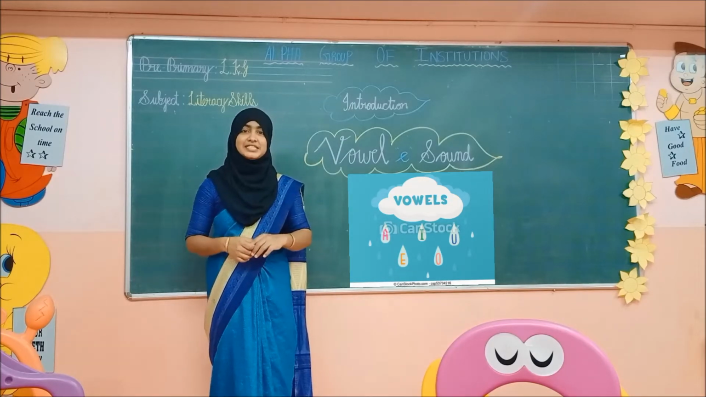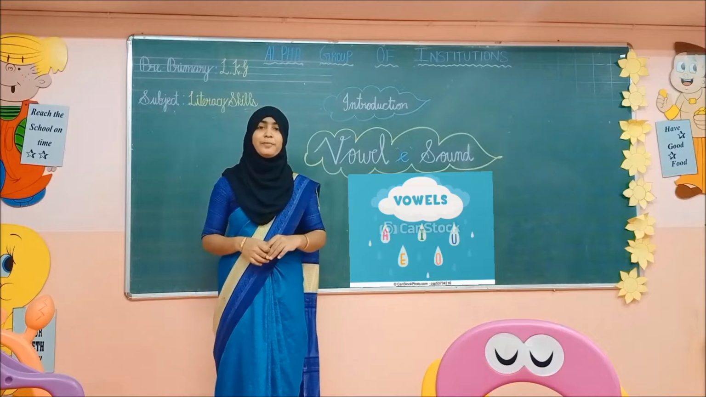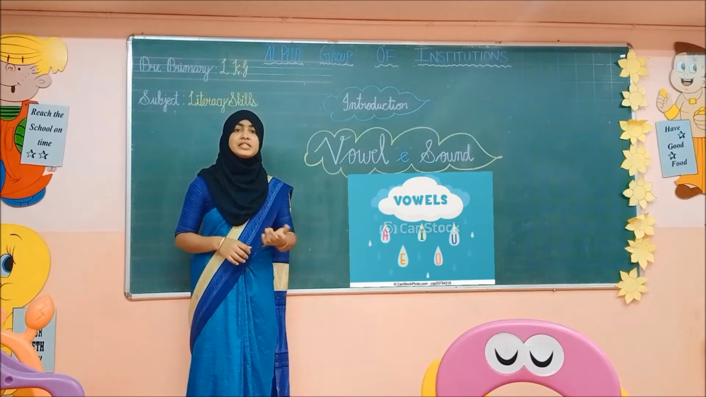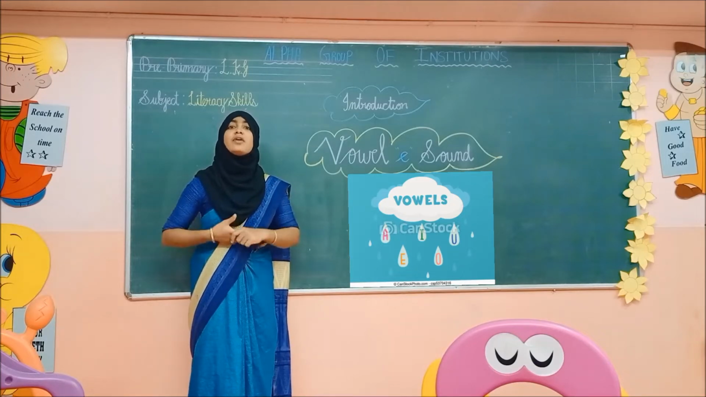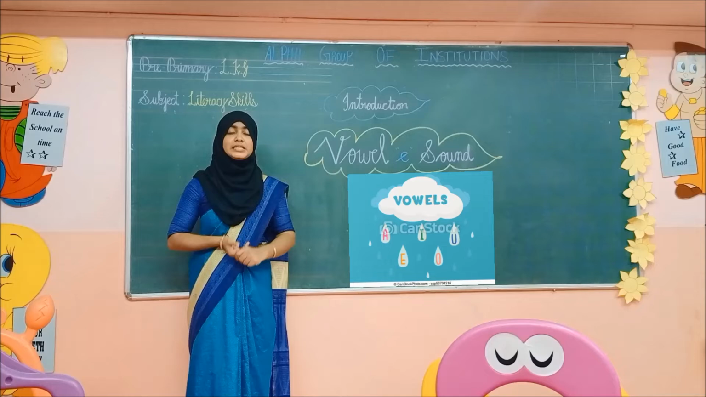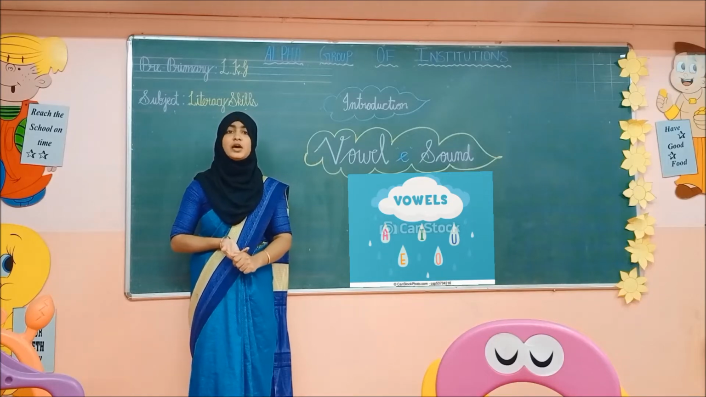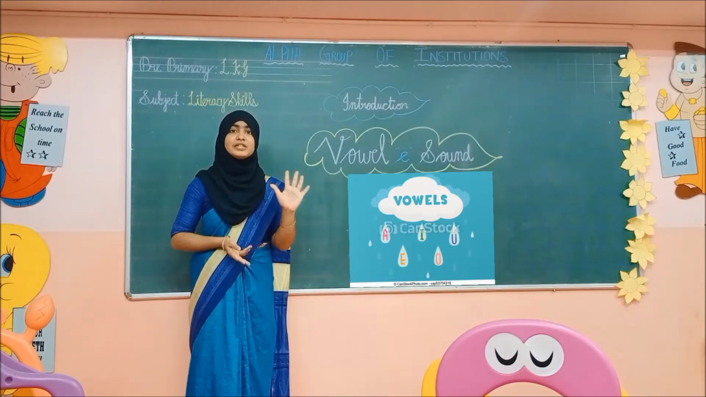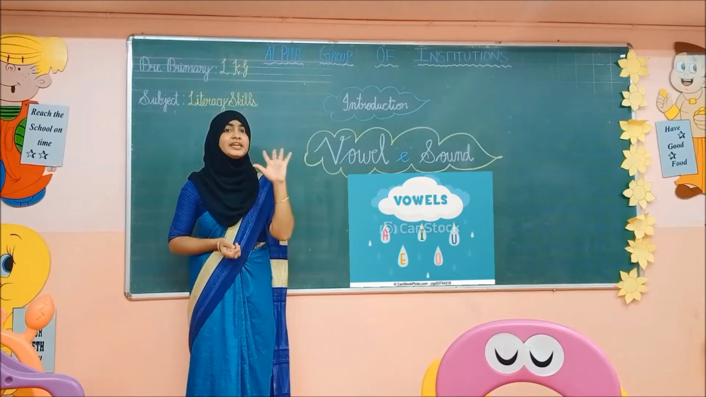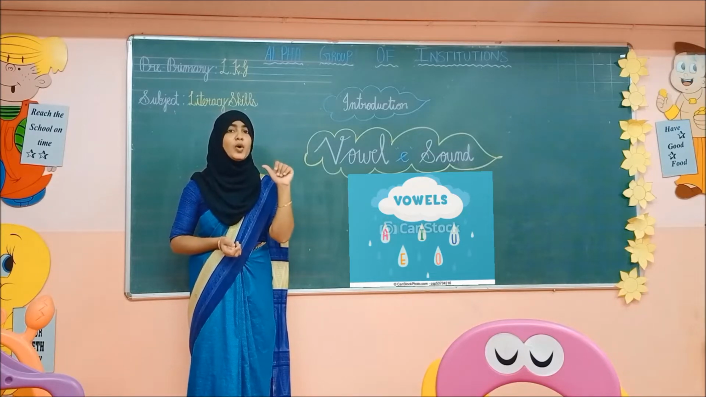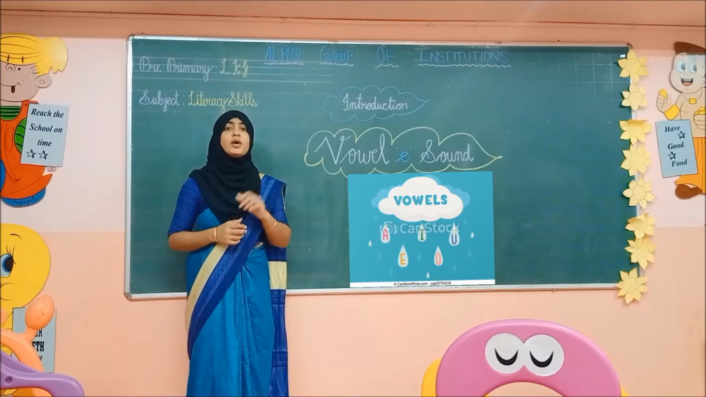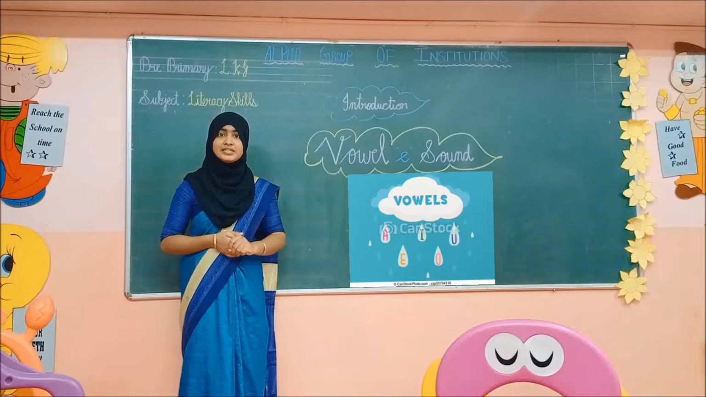Okay children, today's class we are going to take the next topic, vowel sound of E. In the previous classes, we have completed the vowel sound of A. Today we are going to see the next vowel sound, that is E. Now say, totally how many vowels are there? Yes, 5 vowels. What are they? A, E, I, O, U. There are 5 vowels. Okay children, shall we start the class?